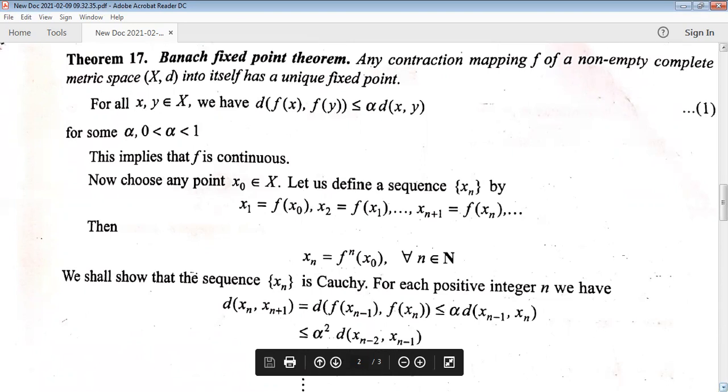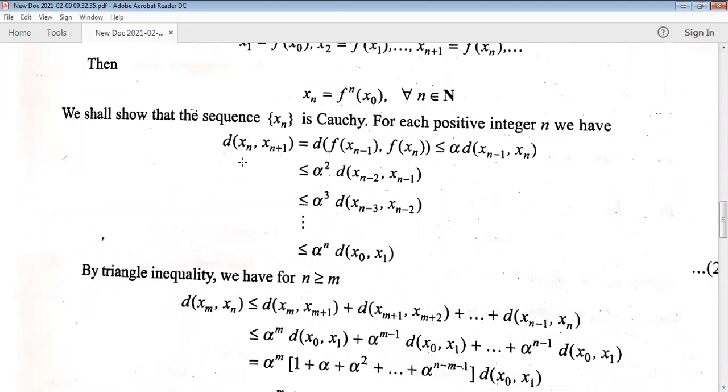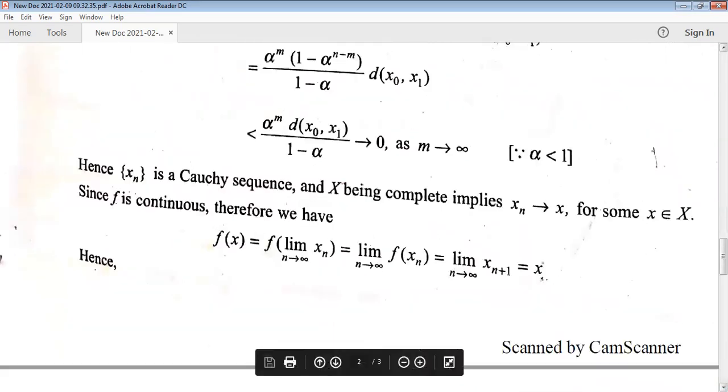To prove this theorem, our aim is to prove that this sequence xn is a Cauchy sequence. For that, we first proved this inequality, that is, the distance between xn plus 1 and xn is less than or equal to alpha raised to n into the distance between x0 and x1.